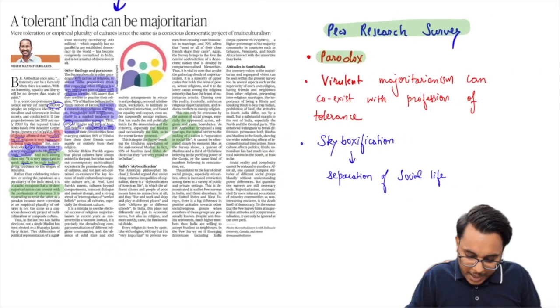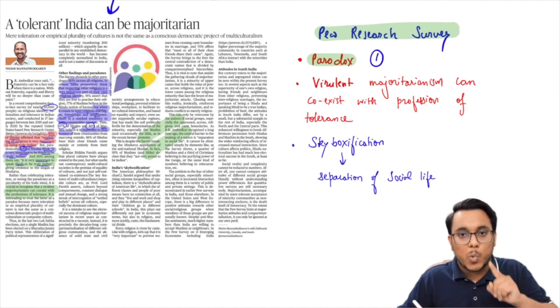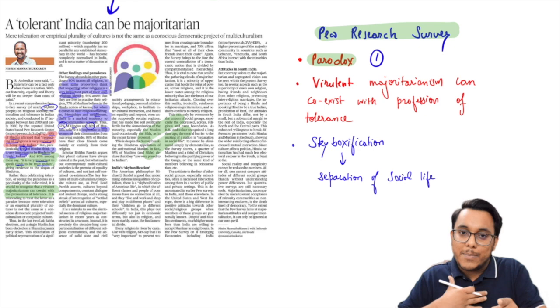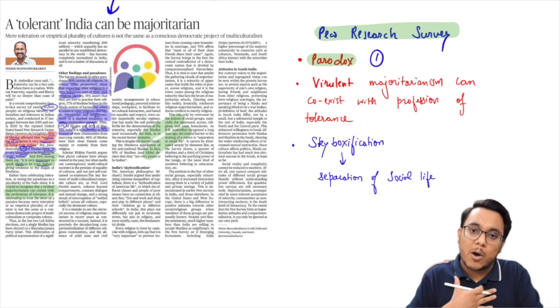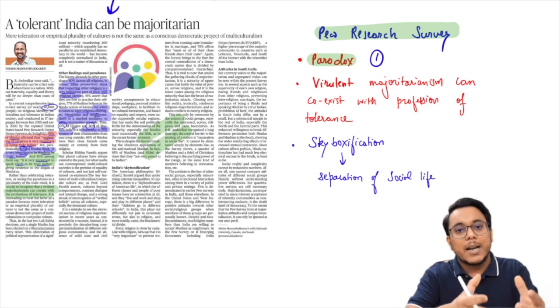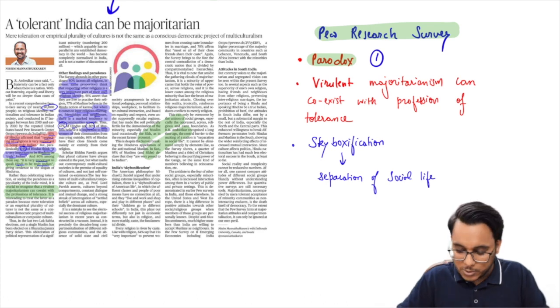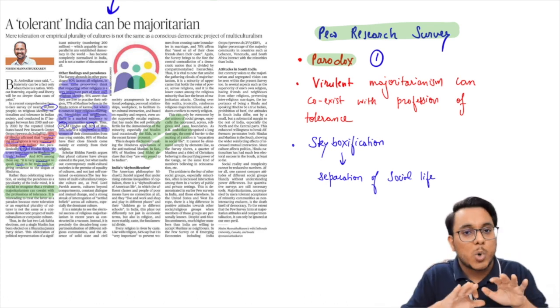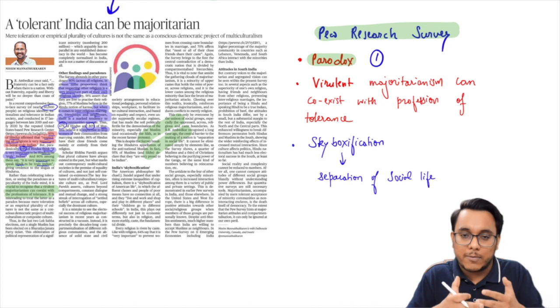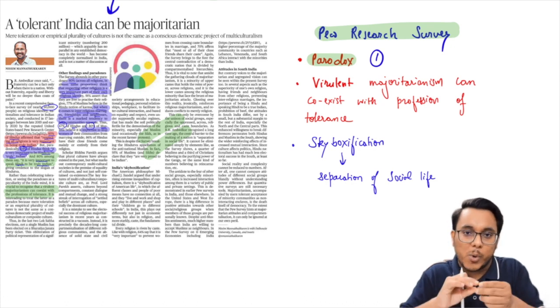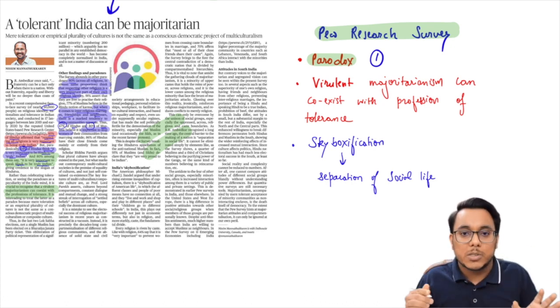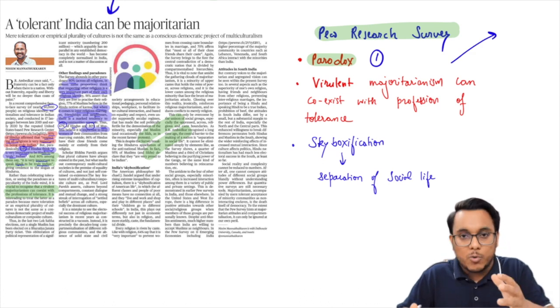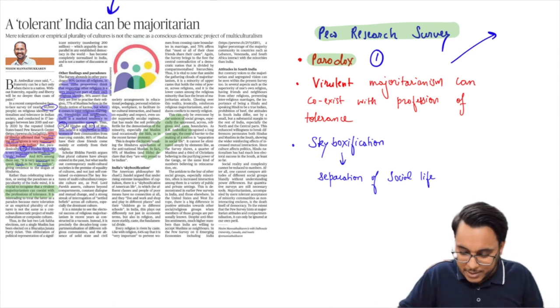So guys, number one, a kind of paradox emerges: on one hand we say we are tolerant, we believe that respecting other religions is a hallmark of our own religion, but on the other hand our behavior is something different. So this is a paradox. Now guys, though it is not given in this particular article, from my side we can add one point to bring a kind of harmony into this paradox. You can accept it if you want, otherwise you can reject it also.